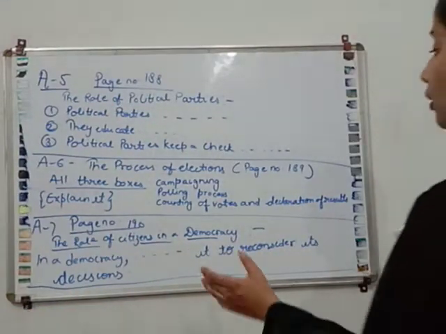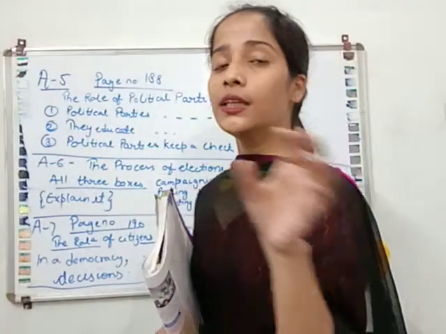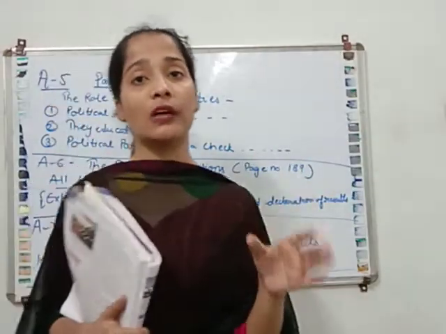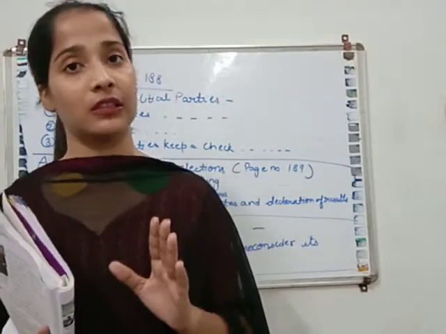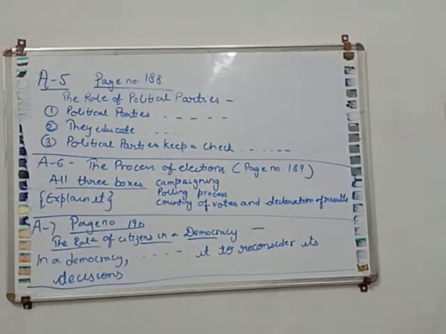So all three boxes you have to write and you have to explain them also. No need to write down only the names over there. You have to explain the whole paragraph. Okay. First of all mark this question, then I will tell you about the 7th one. Mark this as answer number 6 in your book.